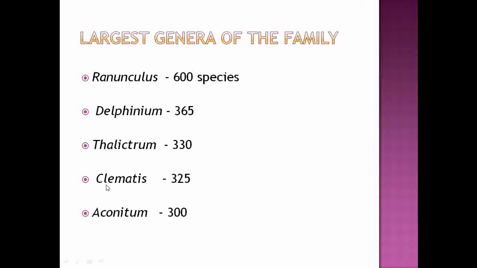After that Clematis, with about 325 species. And the last of the largest genera under the family Ranunculaceae is Aconitum, with 300 species. So this is the account of the largest genera in the family: Ranunculus, Delphinium, Thalictrum, Clematis, and Aconitum.